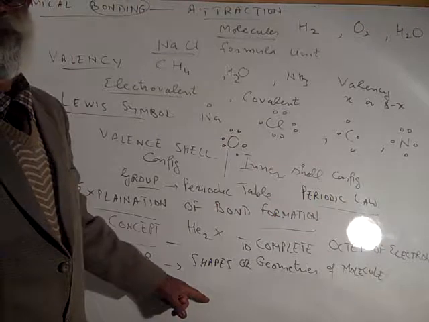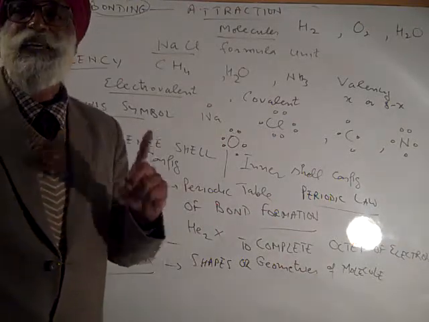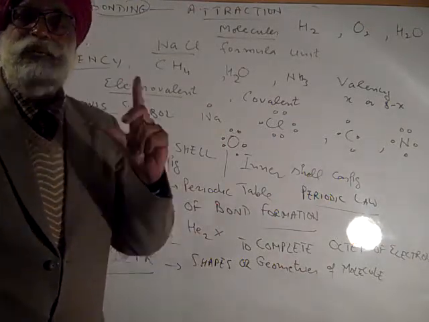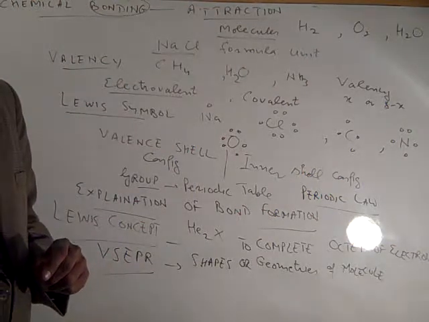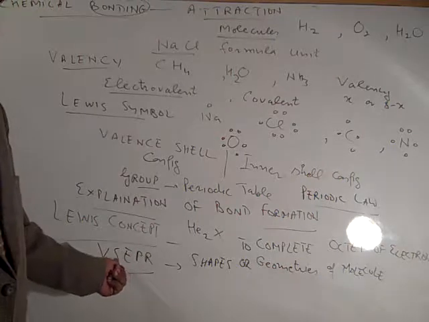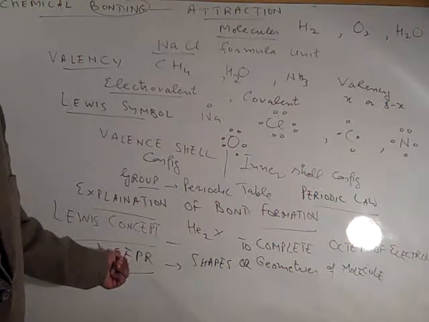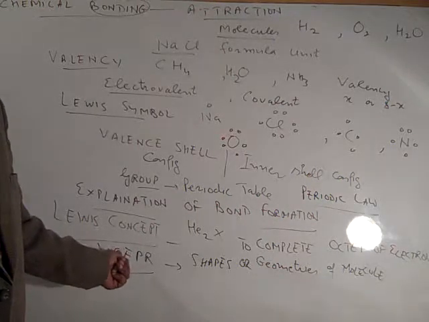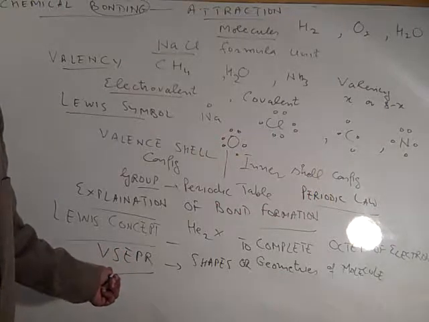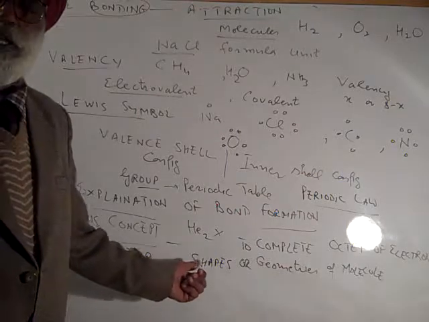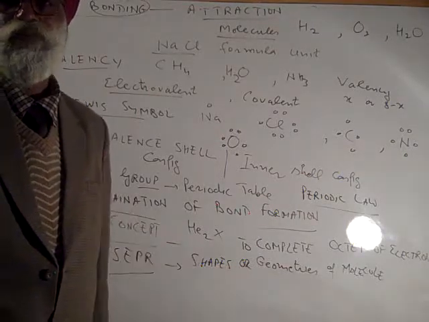So electron pair will be arranged in space in such a manner that the minimum repulsion is there among those electron pair. So this theory is explaining all that. So naturally why methane is tetrahedral, water is distorted tetrahedral, carbon dioxide is linear in shape. So naturally we are all explaining this on the basis of VSEPR theory.